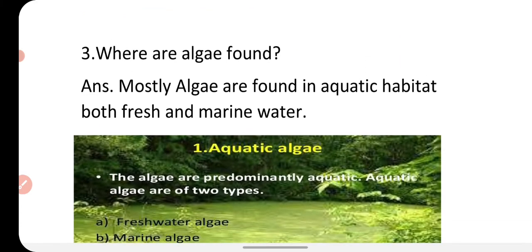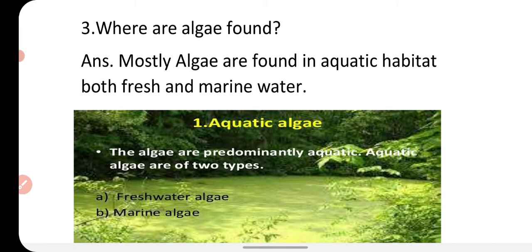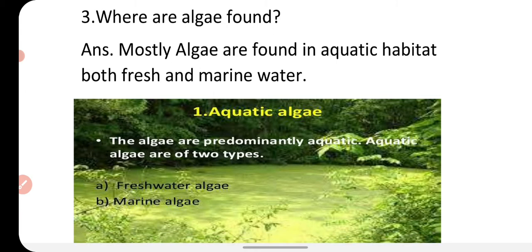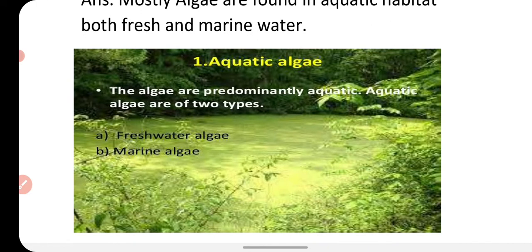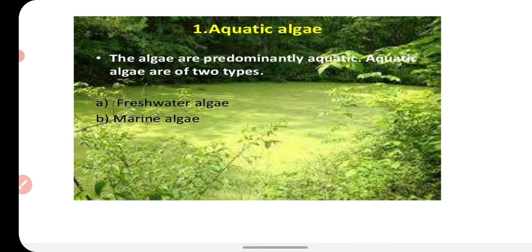Next question is, where are algae found? So the answer is, mostly algae are found in aquatic habitat. They are found in both fresh and marine water. Like you can see here, this pond is covered with algae, and there can be two types of algae: the algae which are found in fresh water and the algae which are found in marine water.